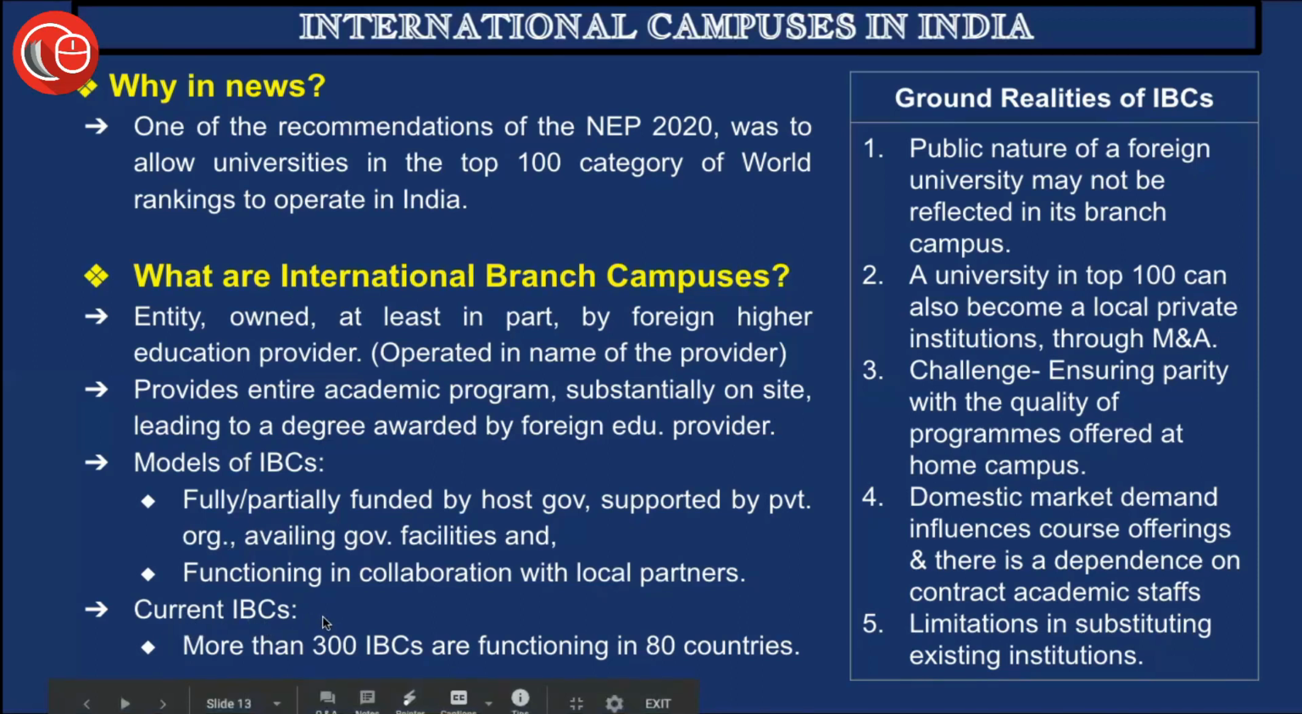Then, the current IBCs that we have in the world: more than 300 IBCs are functioning in 80 countries. That really proves that international branch campuses are a successful model. But of course, all these countries must have made some changes to accommodate them as per their needs. So let's understand a few ground realities of international branch campuses.